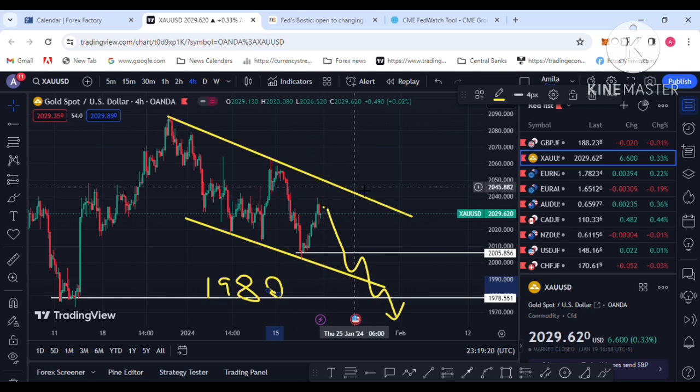So watch the economic data and what the Federal Reserve, the American Central Bank, is saying, and take trades from smaller time frame confirmation. Risk management is the key for trading, and money management is the key.